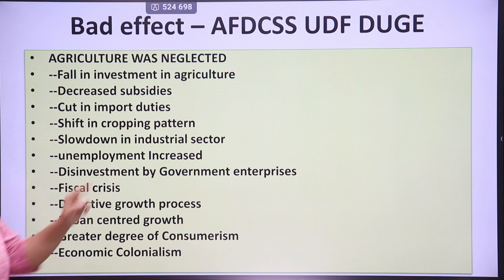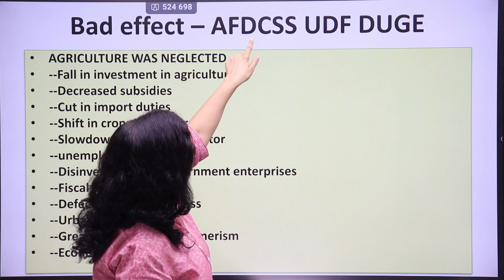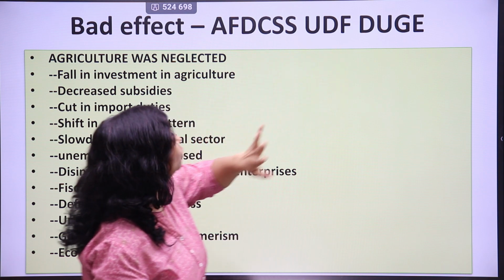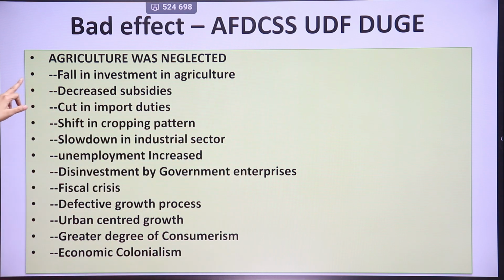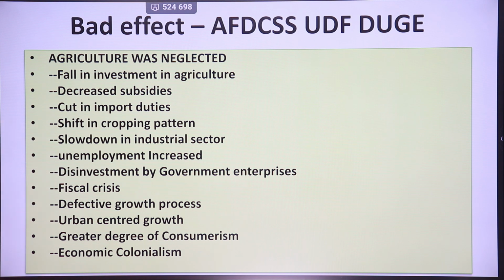Then bad effects. The code is AFDEX, that is AFDCSS, UDF and DUGE. What is that? Agriculture was neglected. In what manner was agriculture neglected? You can see foreign investment in agriculture. Agriculture was not given due care. There was no investment in agriculture, no improvement in agriculture facilities, mechanization, modernization of agriculture.